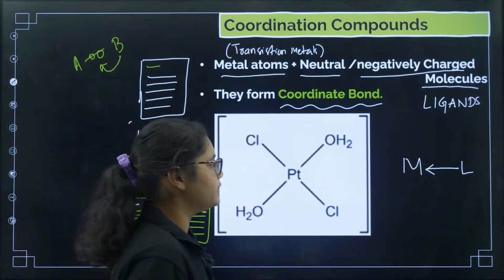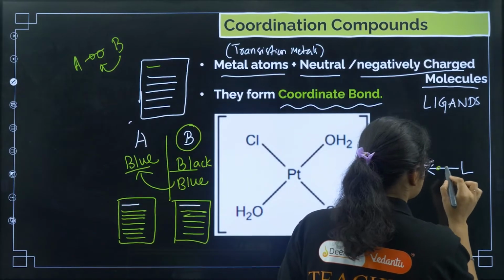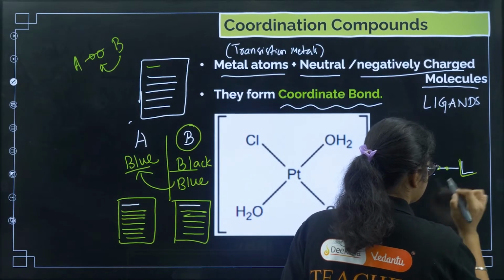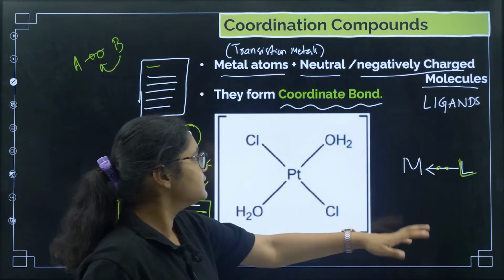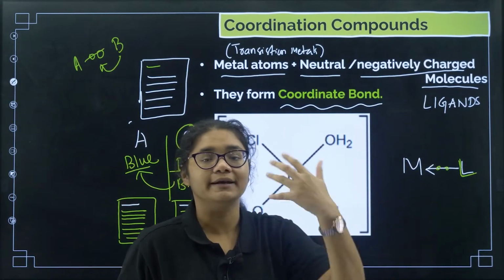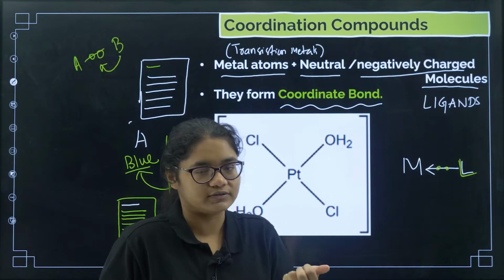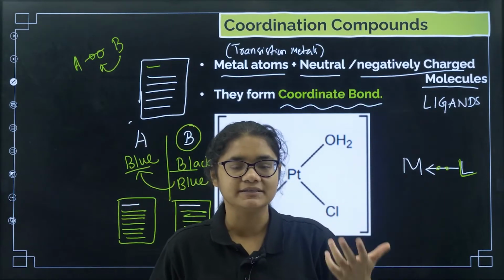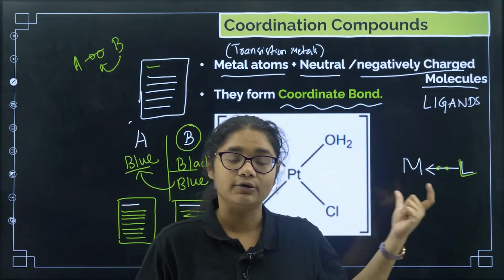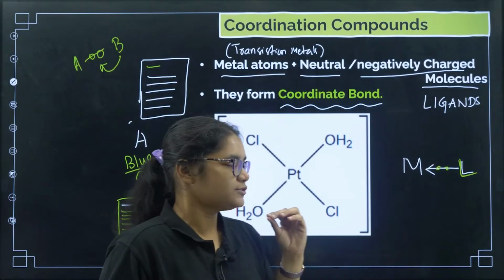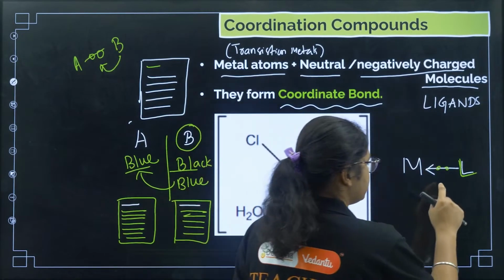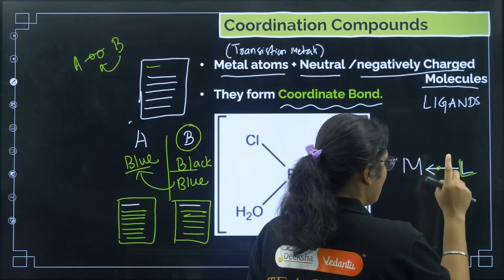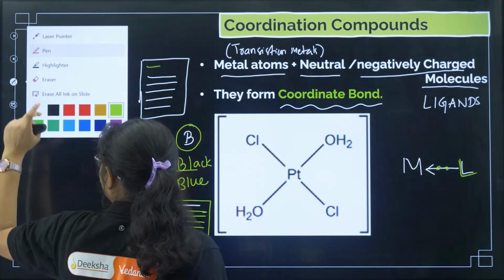In metal to ligand, both the electrons in this bond are given by the ligands. That is why ligands should be either neutral or negatively charged. If ligands are positively charged, they are electron deficient, so they cannot form the coordinate bond.